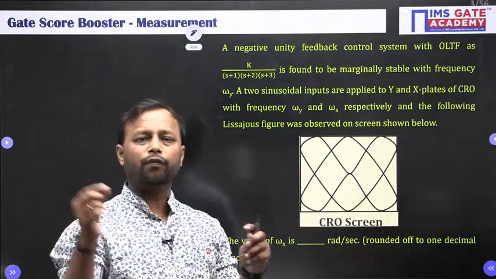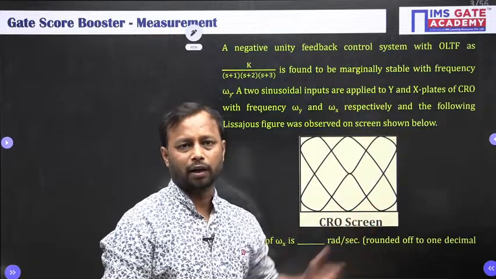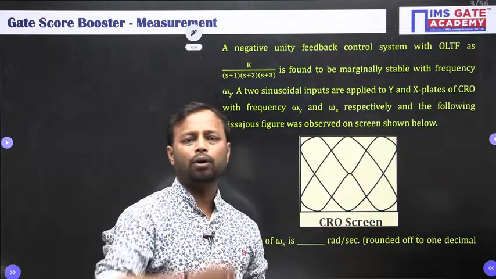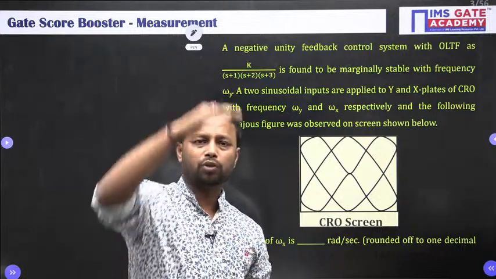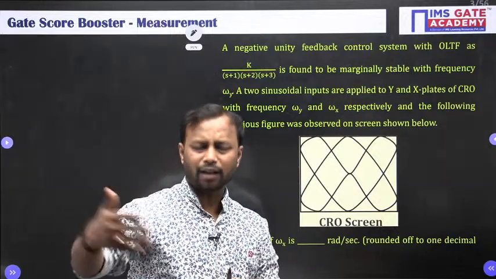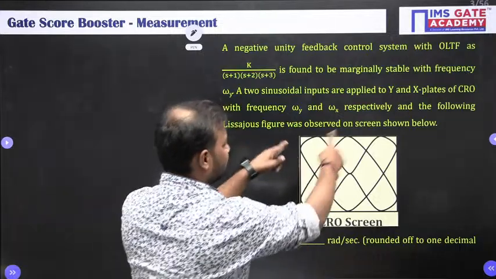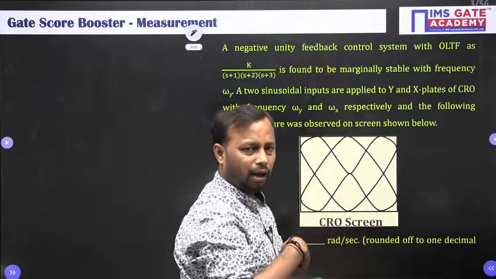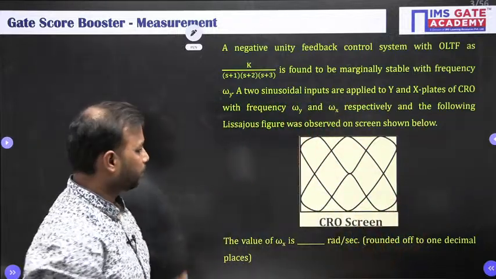So the combination of known signal and unknown signal gives us a Lissajous figure, and always remember, the known signal is applied on the x input, whereas the unknown signal is applied on the y input. The y input is on the top side and the x input is at the right hand side. This is your screen. The top side will be applying the unknown signal, and from the right side we will be applying the known signal.